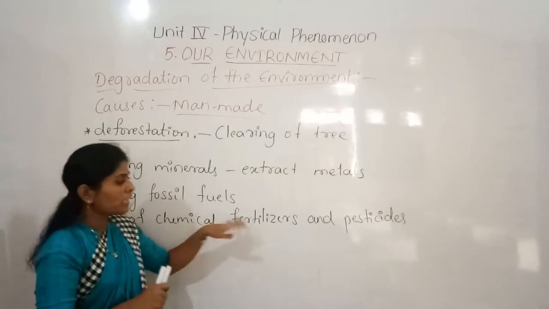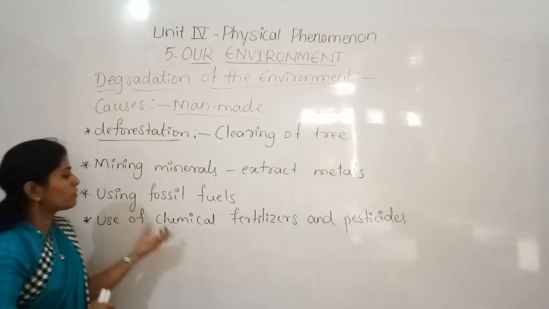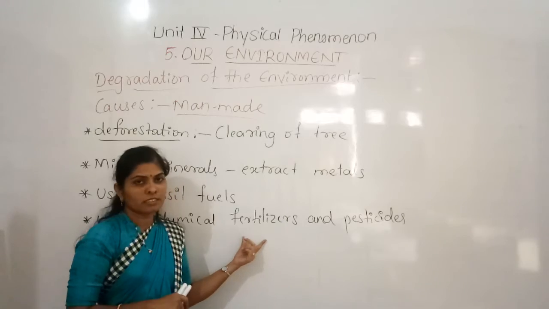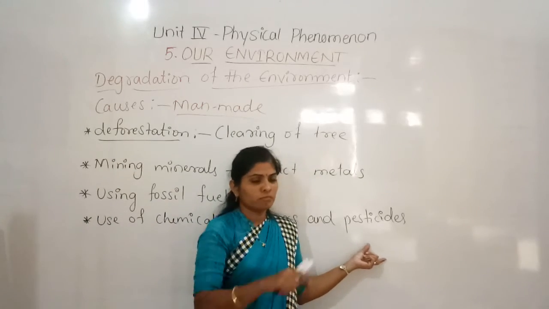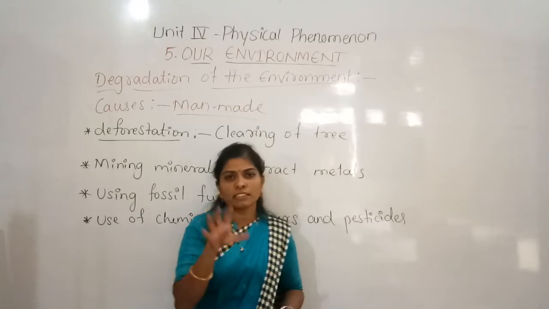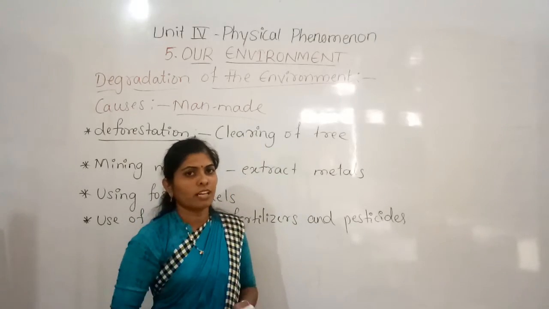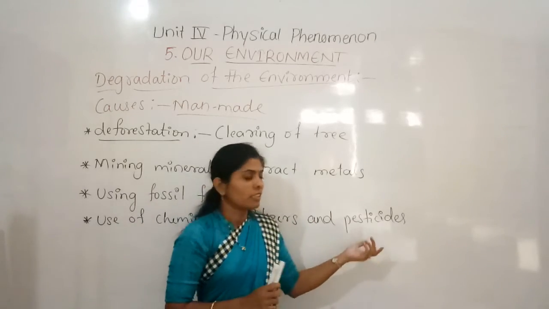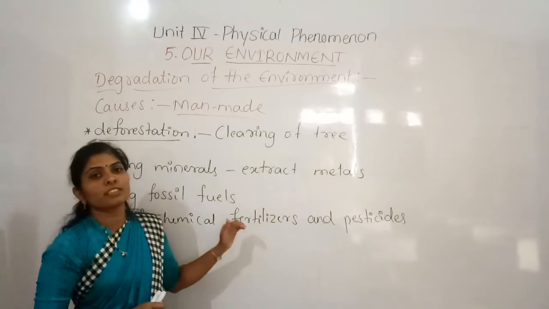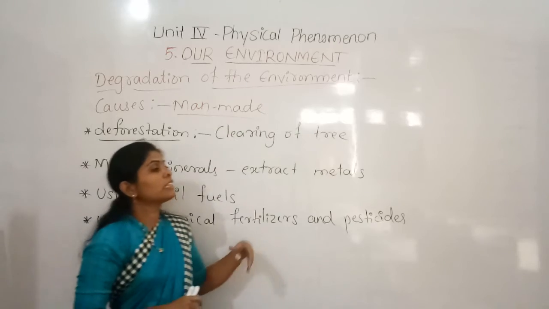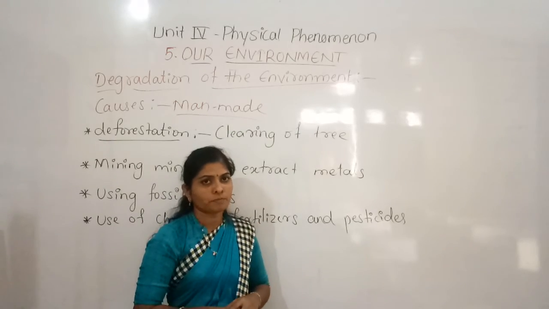of the soil. Often if you use these chemical fertilizers, there are chemicals in them, and pesticides are used to kill the weeds and all. Weeds are unwanted plants which are growing in the soil. So by using these pesticides and fertilizers, there are chances that soil fertility will be spoiled.